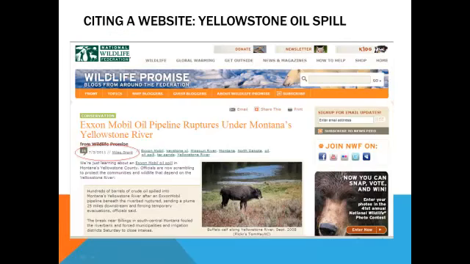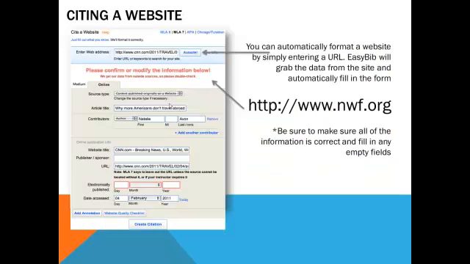Let's take a look at a website. A website, you just need to copy and paste the URL. So for example here, I copied this website. It went ahead and put in the article for me. It put in the author. It put in the website title. It put in the URL. It put in the date accessed. It did not put when it was electronically published. So I would have to go and do that myself, and then I can create my citation.